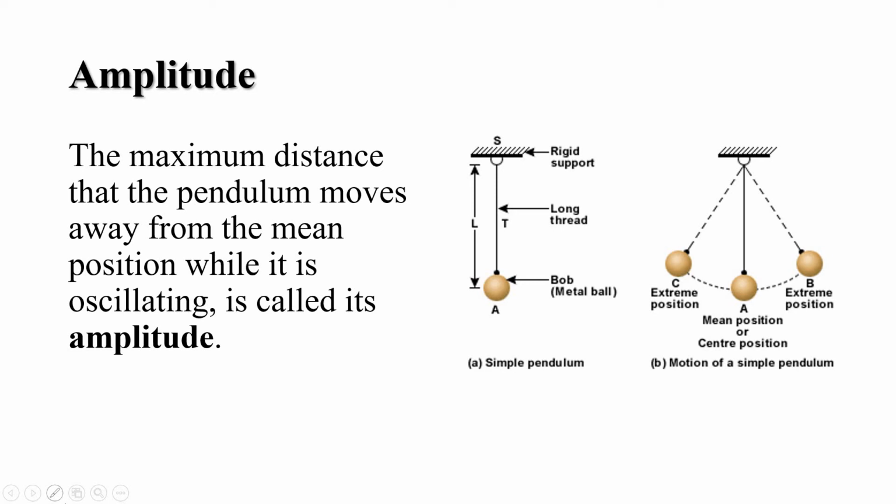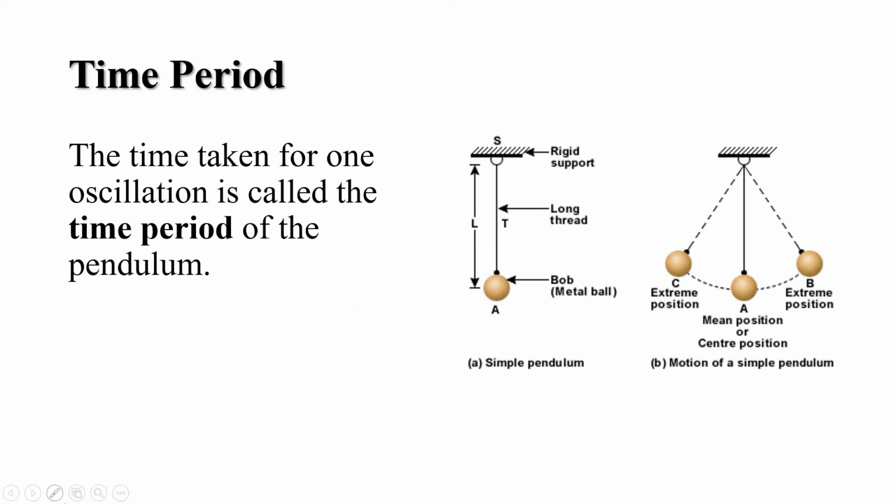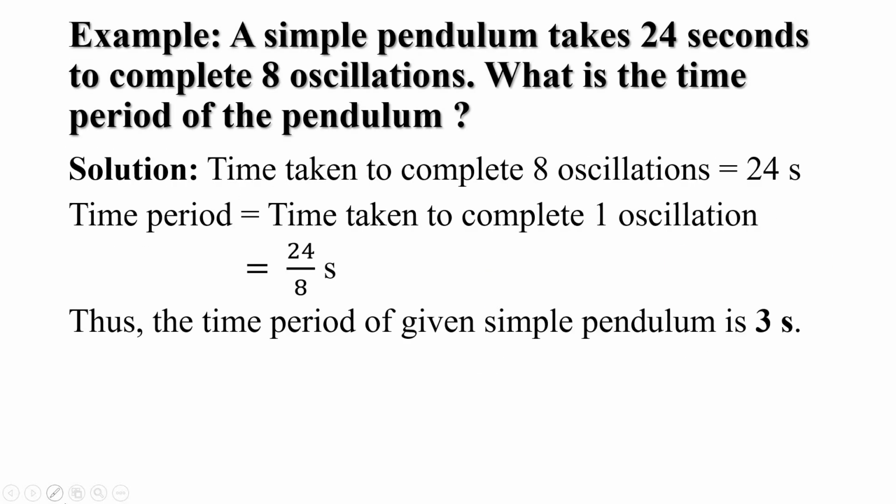Students, you can see on your screen a diagram of a simple pendulum. The position A of the pendulum is its mean position, and the distance from position A to B or A to C is called its amplitude. Another term related to a simple pendulum is time period. The time taken for one oscillation is called the time period of the pendulum.